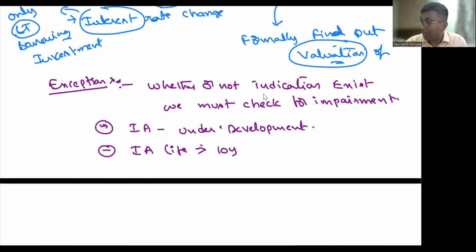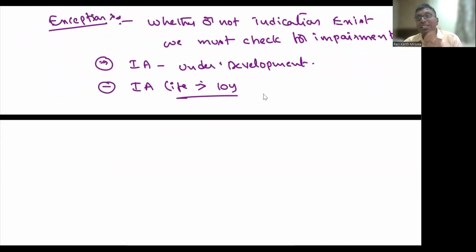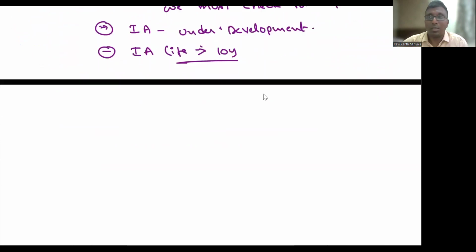But if you have taken a life of more than 10 years, then you are supposed to do impairment checking. Sir, I have taken an intangible asset life of 8 years. Then you don't need to do it. Only when there is an indication are you supposed to do it. I hope you understood. These are the exceptions.